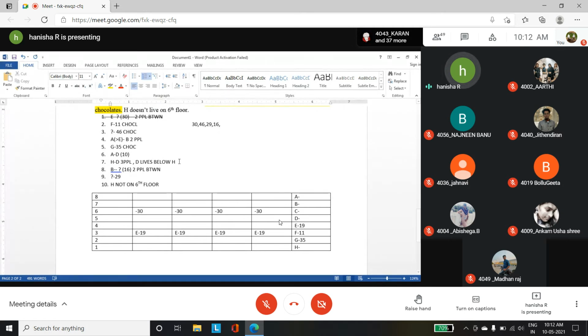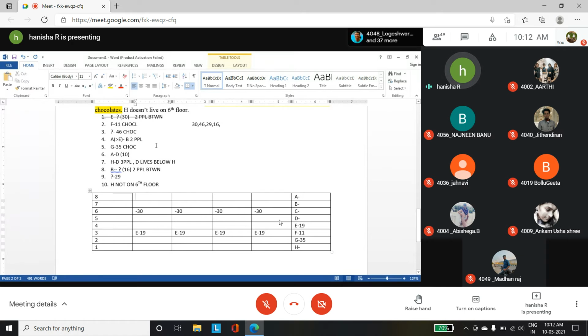So the possible cases are A and B. If you mark A over here, you should have B over here. So like 4 to 5 possible cases are there, or it can be A, B in the downwards direction also. You can come to that later.